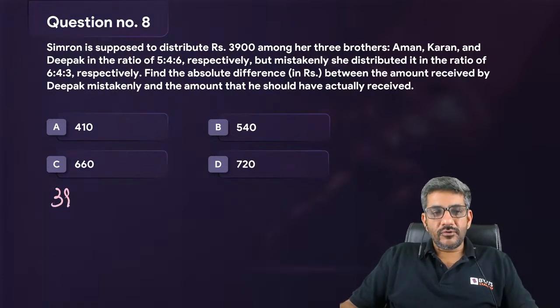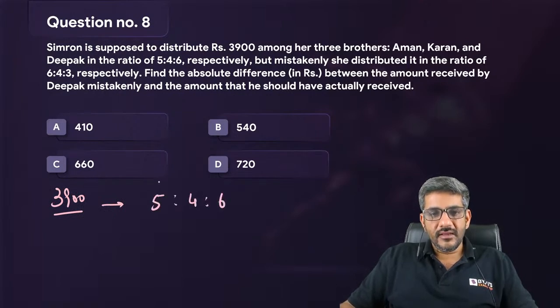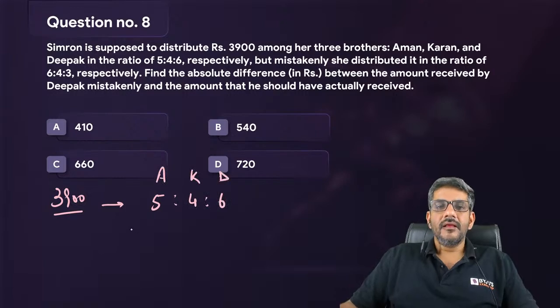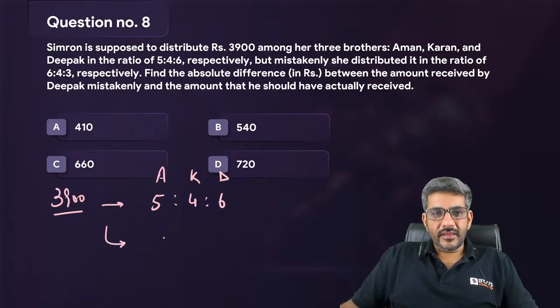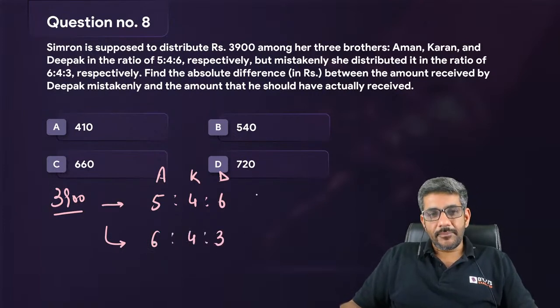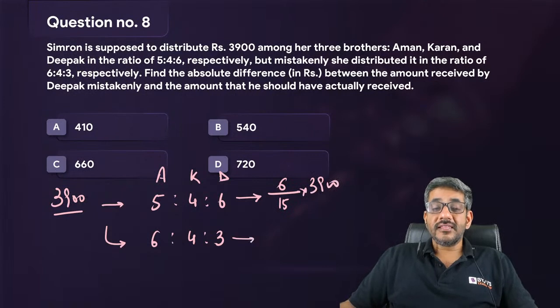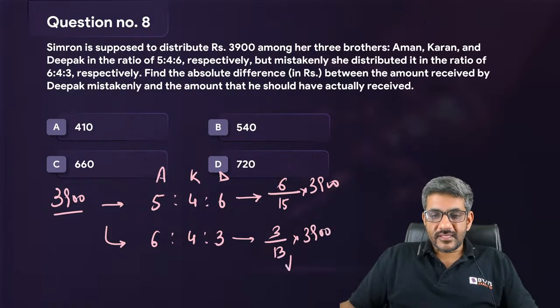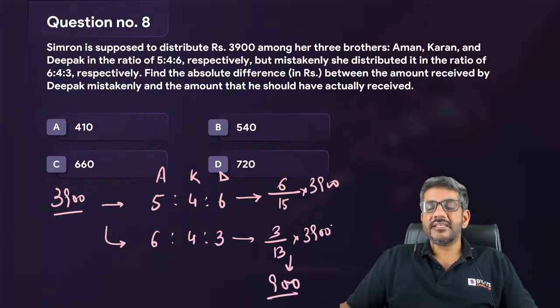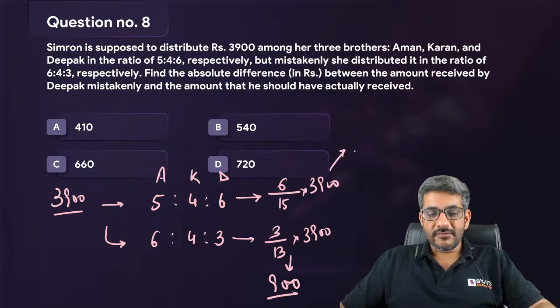Simran is supposed to distribute 3900 rupees in a ratio of 5:4:6 to Aman, Karan and Deepak, but mistakenly she distributed the same money in a ratio of 6:4:3. Find the absolute difference between the amount received by Deepak mistakenly and the amount that he should have received. तो उसे मिस्टेकनली कितना मिला? 6/(5+4+6), that is 15, of 3900. और मिलना चाहिए था कितना? 3/(6+4+3), that is 13, into 3900. This value is straight away 900, तो आराम से दिख रही है. 13 से 300 पे जाएगा, 300 into 3.